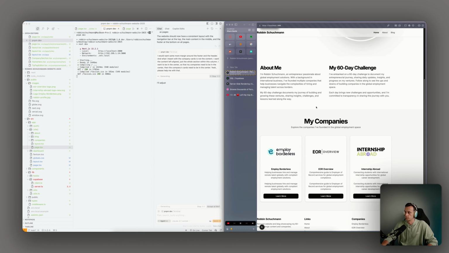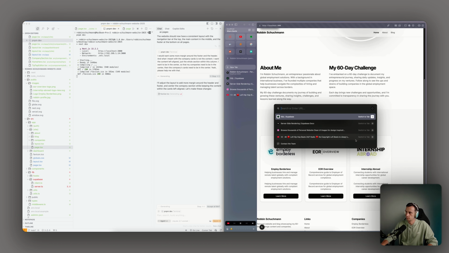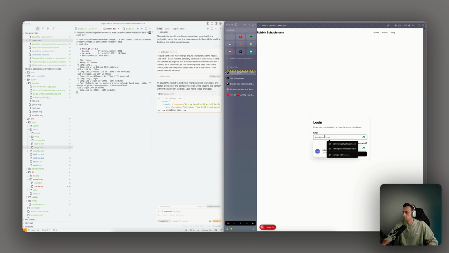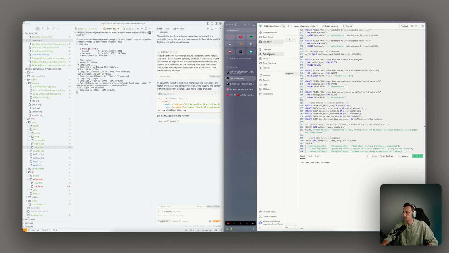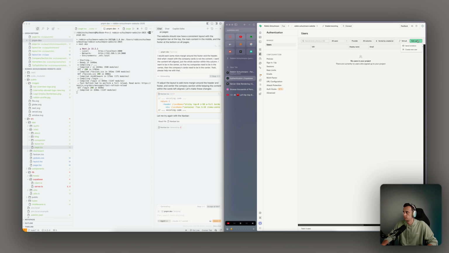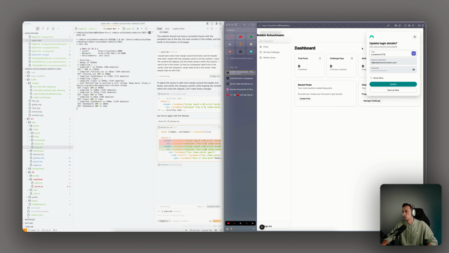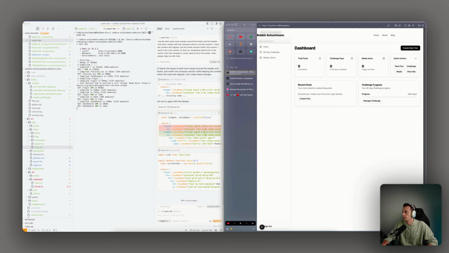So what we could already try, I think, is if we go to localhost and then dashboard. Okay, so there's a login already. So this is working. What we can do in Supabase is go to authentication, add user, create new user, create the user. Let's see if that works. Okay, that works. Just for some reason, we still have the menu here. This was actually not bad at all.